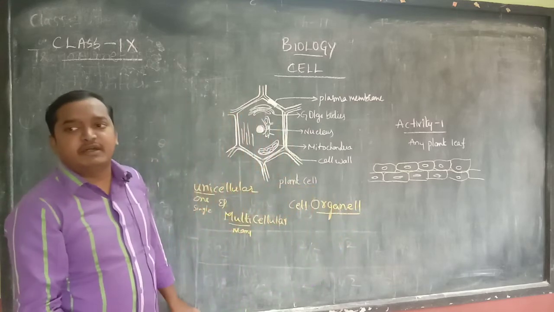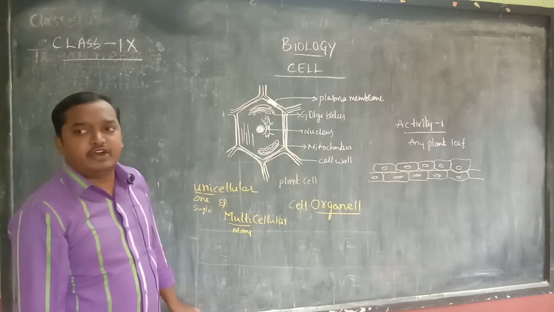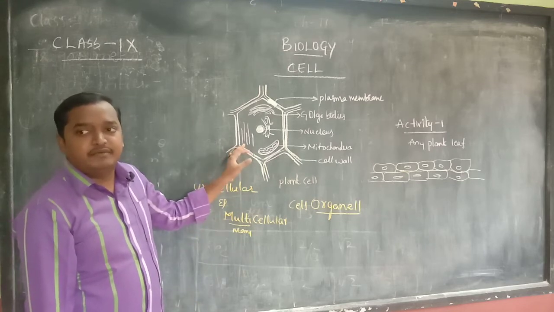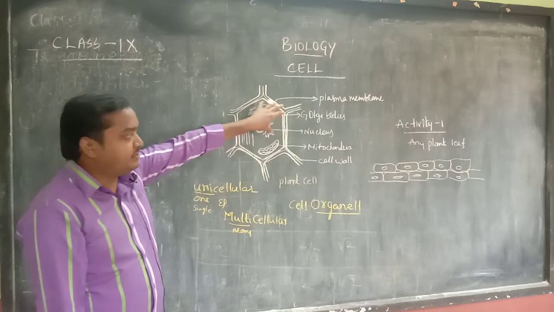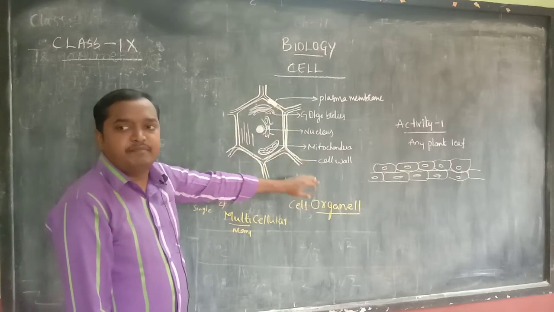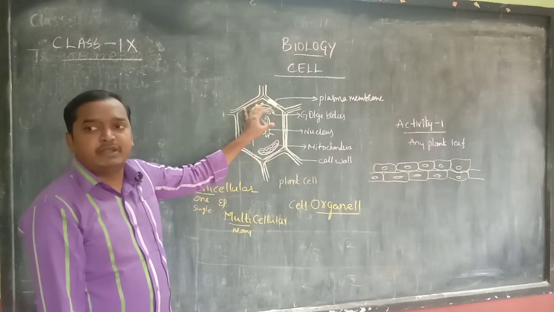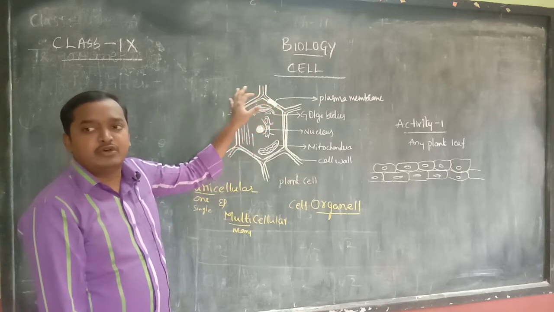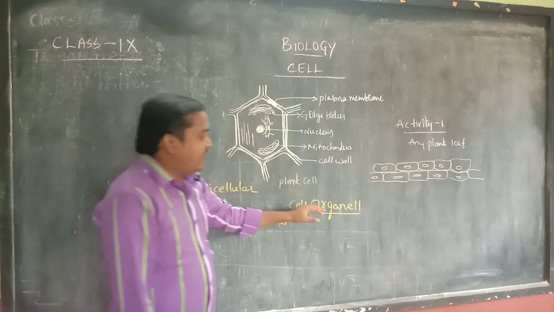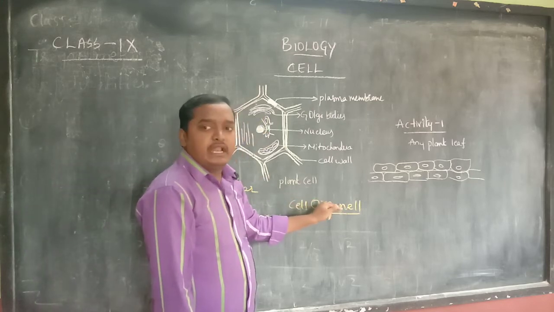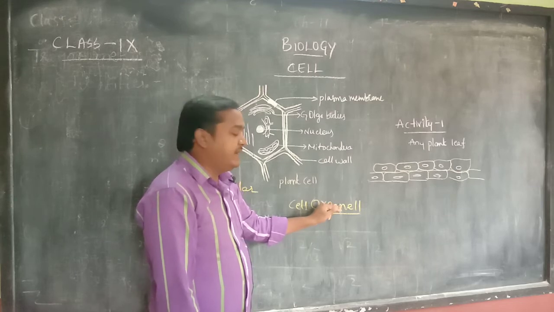Organelle is nothing but the part of a cell which is present in the cytoplasm of a cell. So generally organelle is a part of the cytoplasm which is enclosed by plasma membrane. Cell organelle is covered by some membrane.